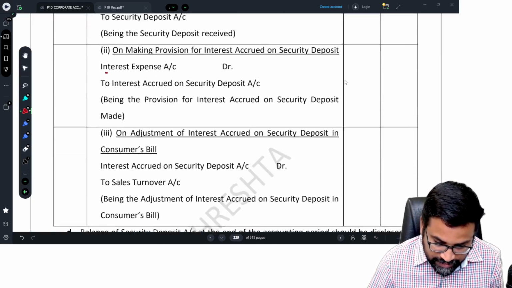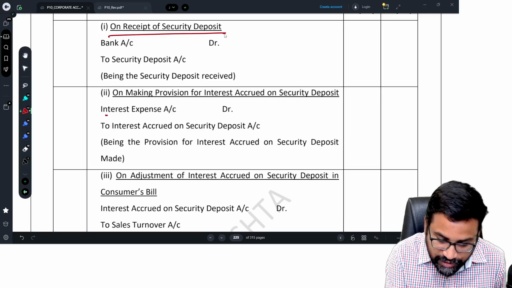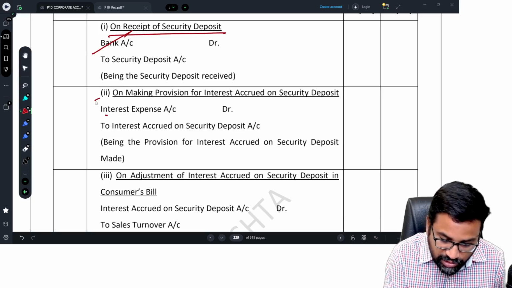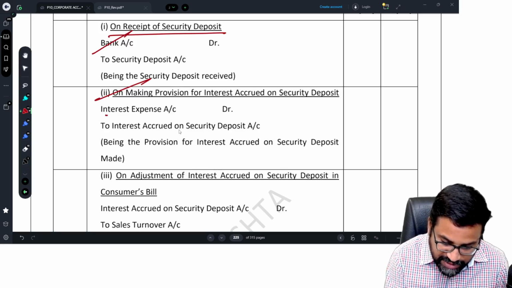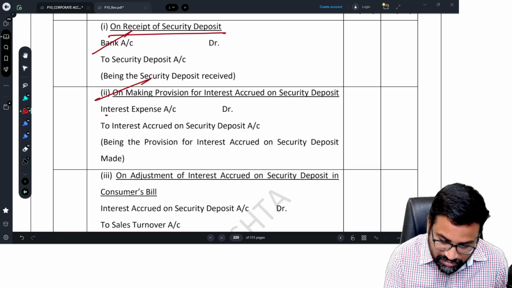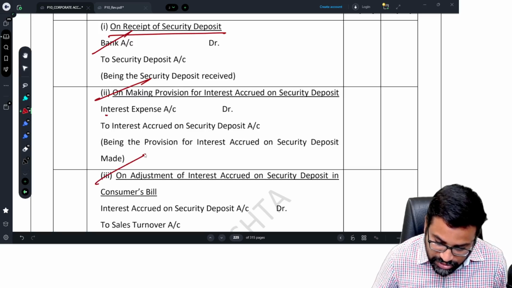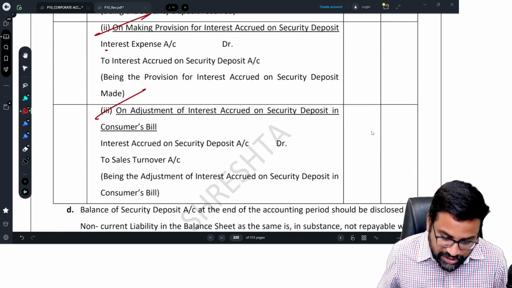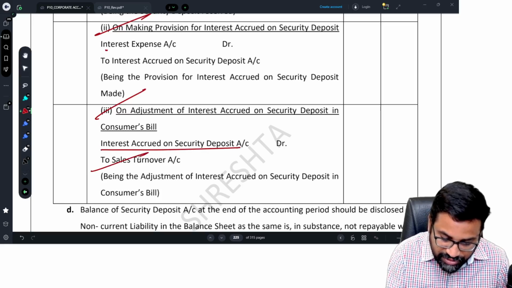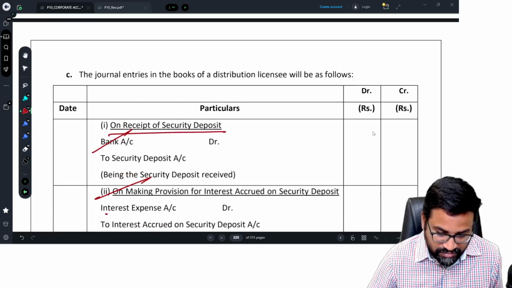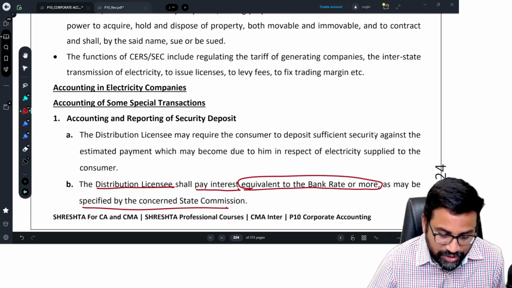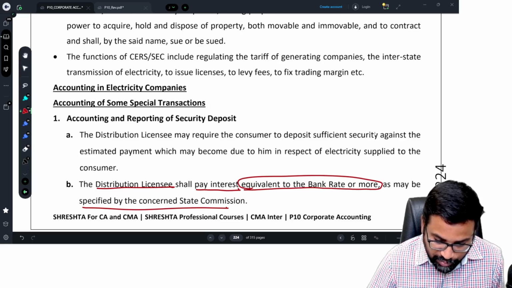Okay, see here. On receipt of security deposit, bank to security deposit. On making provision for interest accrued on security deposit, interest expenses account debtor to interest accrued. And then on adjustment of interest accrued on security deposit in the consumer bill, interest accrued on security deposits to sales turnover. This is the accounting treatment of security deposit.